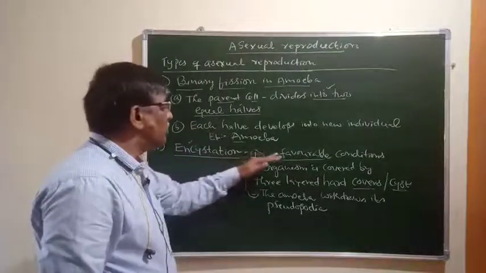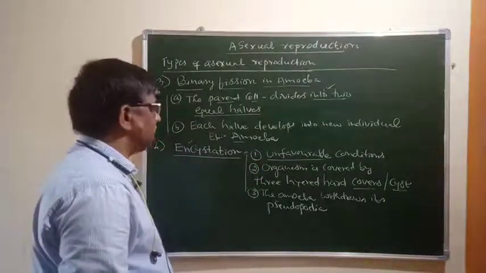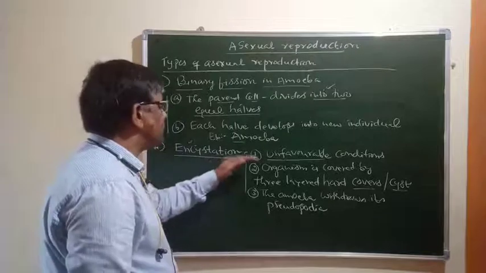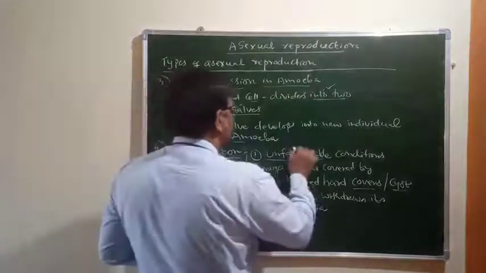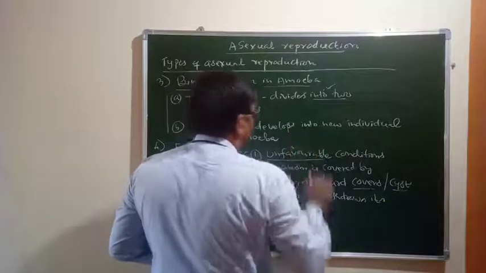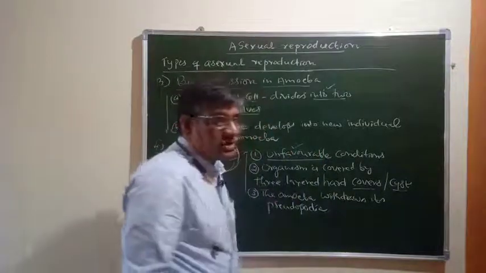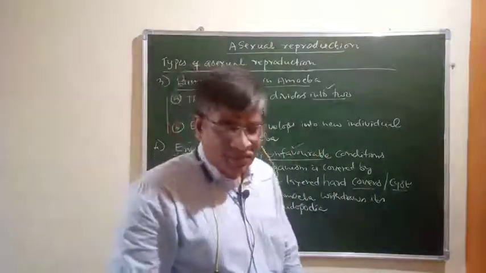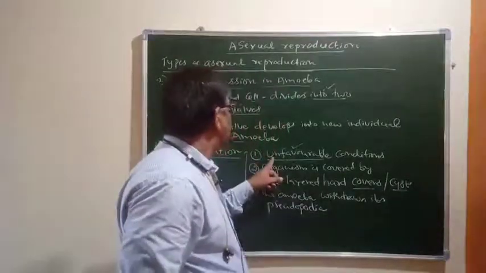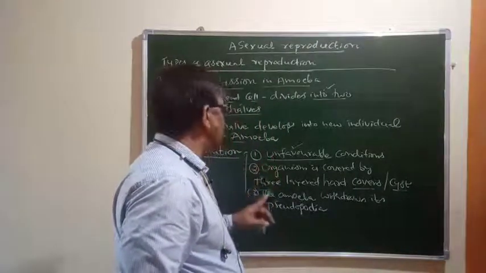This method of reproduction is called encystation. Once again, please listen to me. Definitely it occurs during unfavorable conditions. When conditions are unfavorable to amoeba, this method of reproduction takes place.